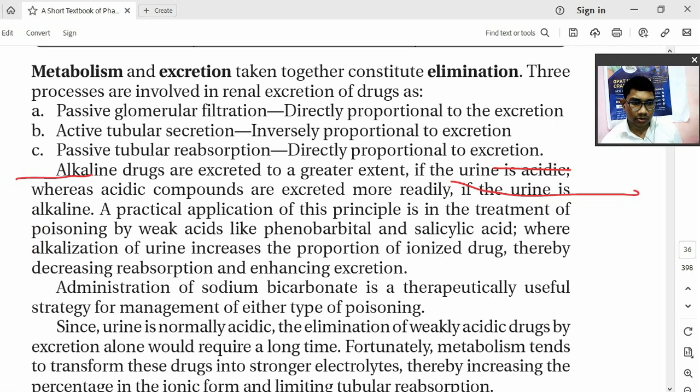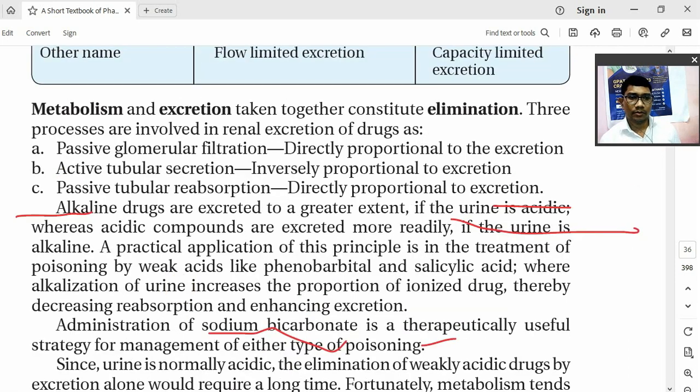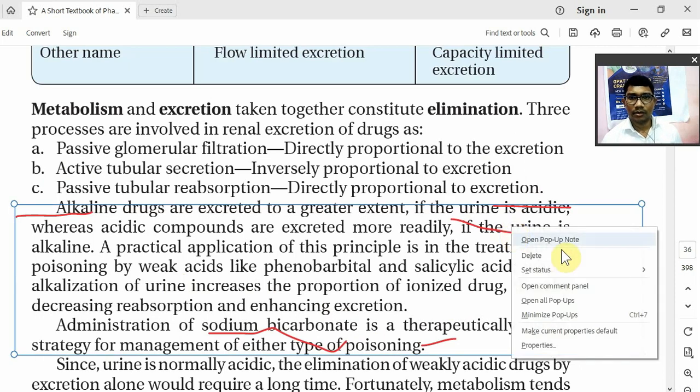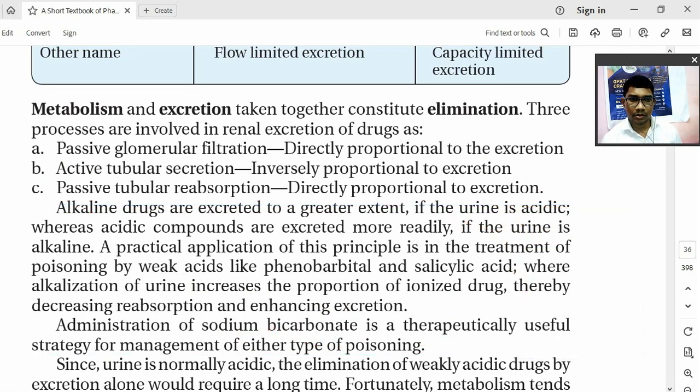Okay? So administration of sodium bicarbonate, a urinary alkalizer, is a therapeutically useful strategy for management of poisoning. Did you understand all of this? Yes or no? That was elimination.